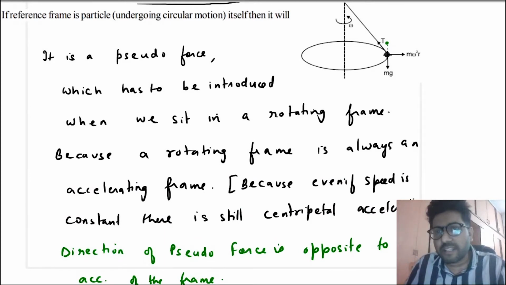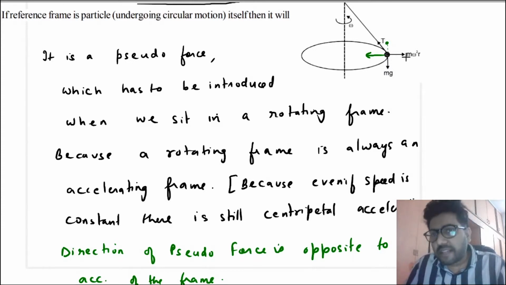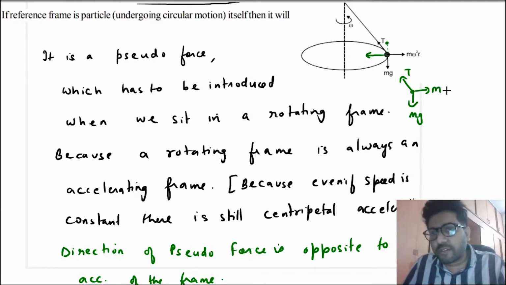So when you are sitting in the frame of the ball, this is an accelerating frame. Why? Because this ball is having centripetal acceleration, which is towards the center. So the pseudo force that you have to introduce is away from the center. When you draw the FBD in the frame of the ball, there will be force of gravity, tension, and a pseudo force which is opposite to the acceleration of the frame. If it is rotating with omega, the centripetal acceleration is omega square r, so the pseudo force is equal to m into acceleration of the frame.